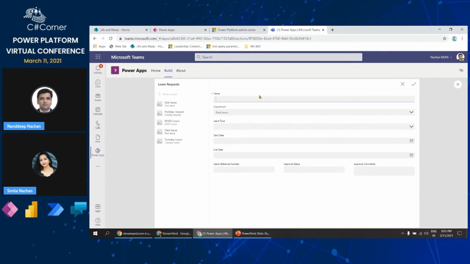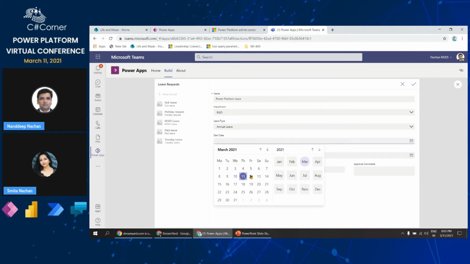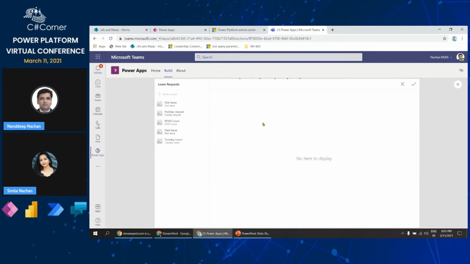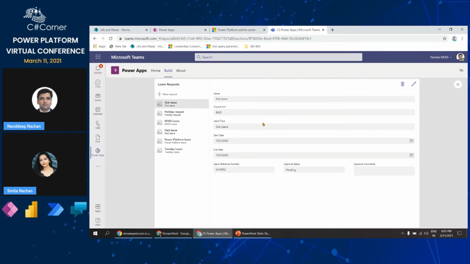So let's say, for example, I will just say power platform leave. I know there is no leave as such, but I will select the department as R&D, maybe annual leave as the leave type. For the start date, from here we can pick maybe 12 to 13, and then I will click on save. What it will do is create that record in the table. So from here you will be able to see that record.